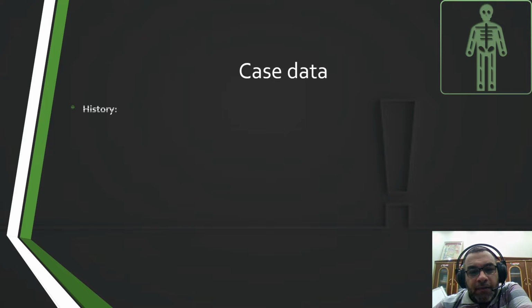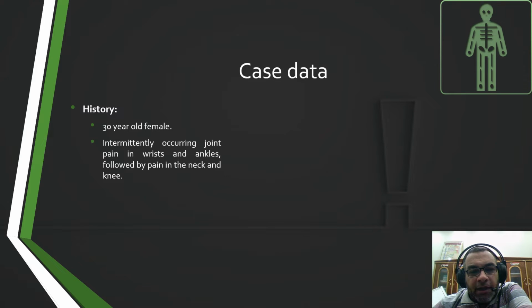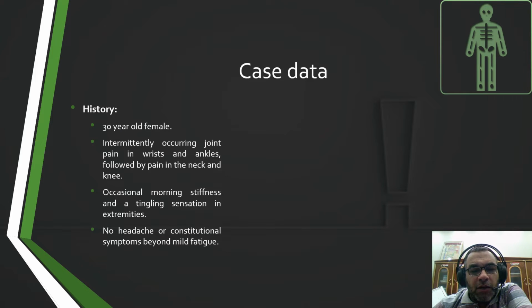Case data: 30 years old female, complaining of intermittently occurring joint pain in wrists and ankles, followed by pain in the neck and knee of few weeks, with occasional morning stiffness and tingling sensation in extremities. No headache or constitutional symptoms beyond mild fatigue.